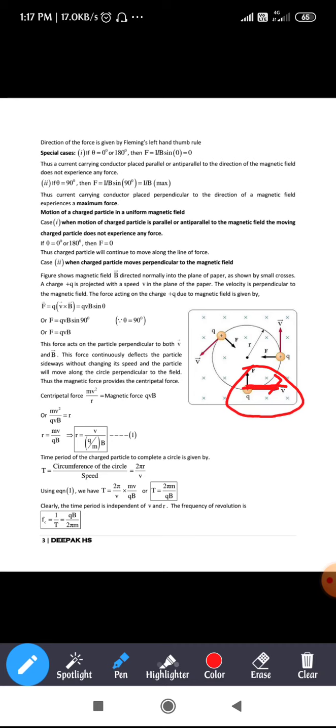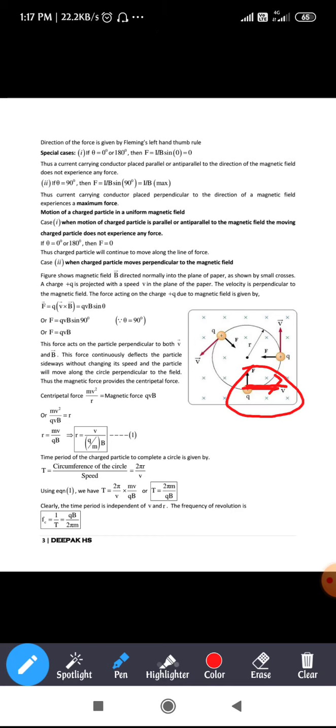To find the force experienced by the charge when it is moving perpendicular to the magnetic field, you can make use of Fleming's left hand rule. If you hold the Fleming's left hand rule, what does that v denote there?